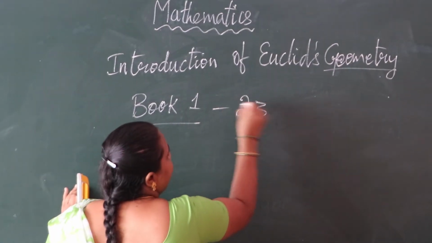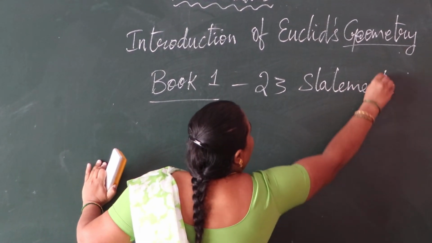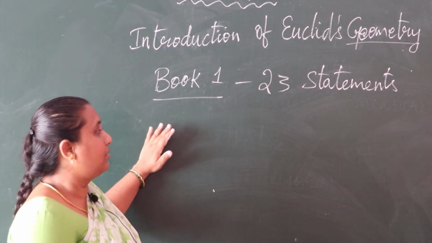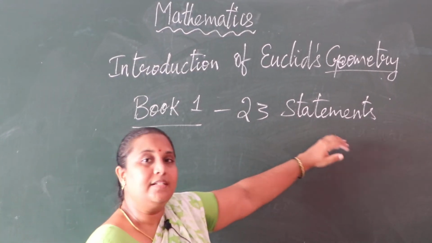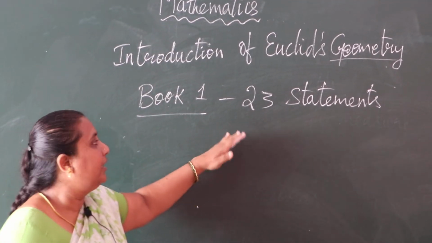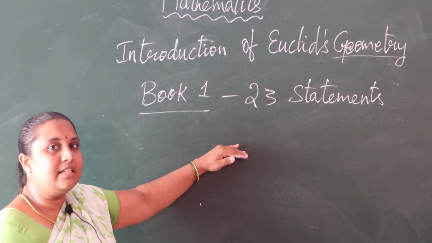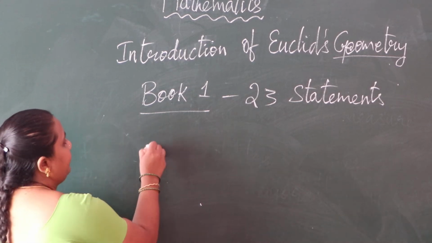23 statements. But here we should see some of them. We can't say 23 statements in here, so it is not necessary for us also. So let us see some of them. We should take one example.